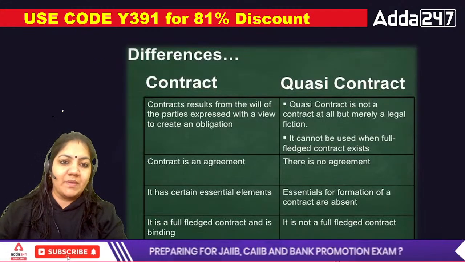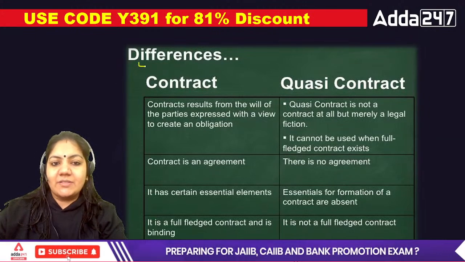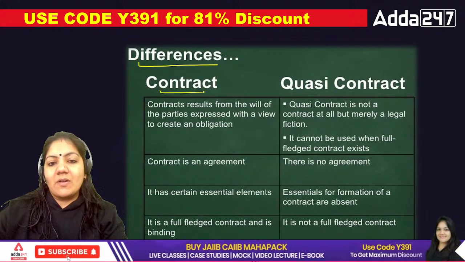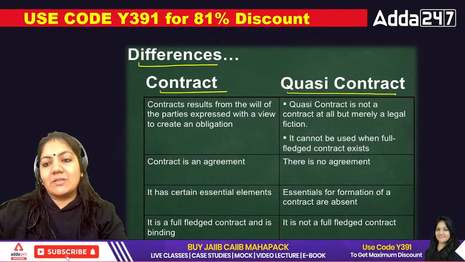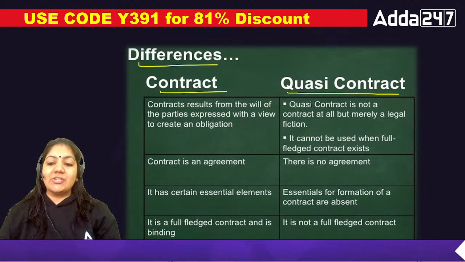Now just see the difference between contract and quasi-contract. Just try to write each and every point.